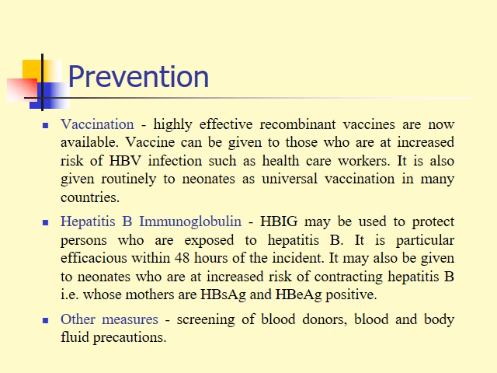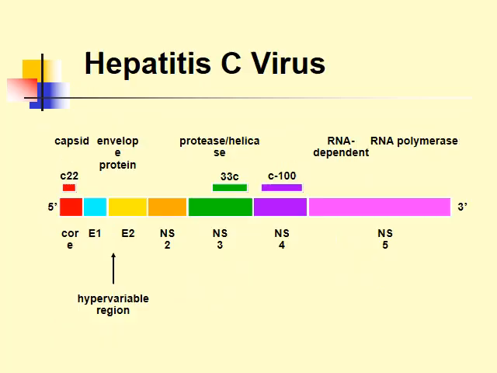those lab workers who are dealing with serum and blood samples. It is also given routinely to neonates as universal vaccination in many countries. The hepatitis B immunoglobulin may be used to protect persons who are exposed to hepatitis B. It is particularly effective within 48 hours after the incident. Other measures: screening of blood donors, blood and body fluid precautions.